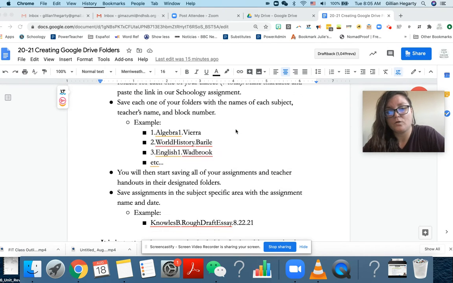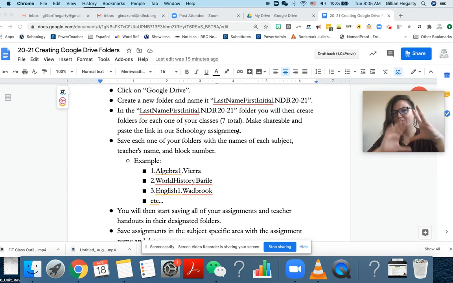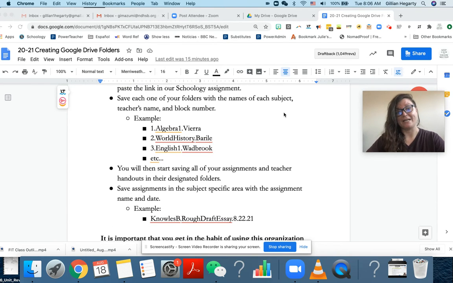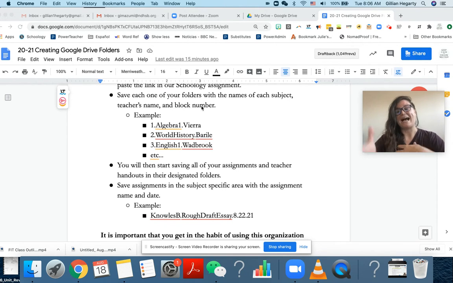So, you were asked to do this by yourself, starting by creating the bigger folder, which was your last name, first initial, .ndb.20-21. You were asked to create that to be shareable with me and post the link in our Schoology assignment. You were asked in that folder to create 7 folders for each block, following the block, the subject, and the teacher's name.